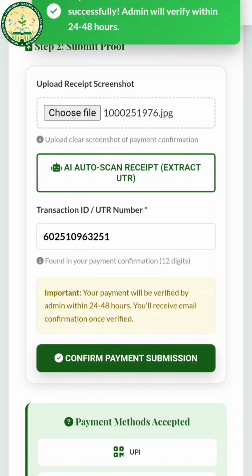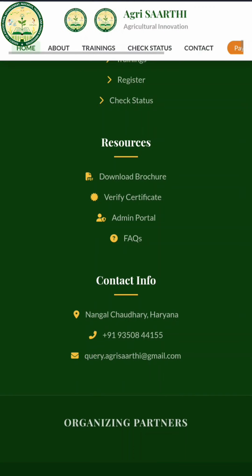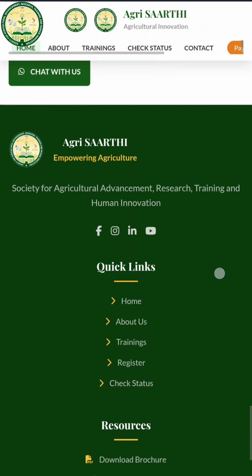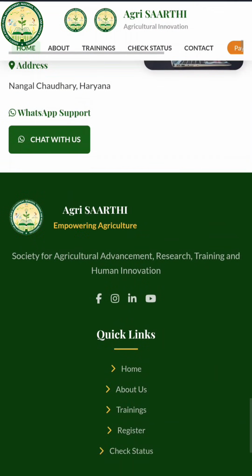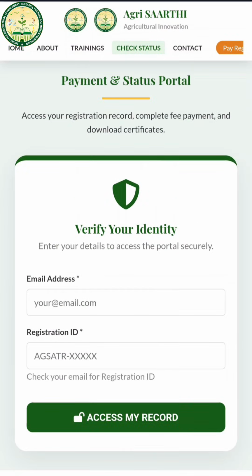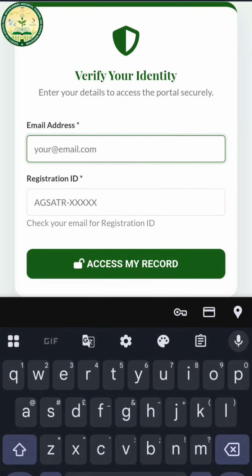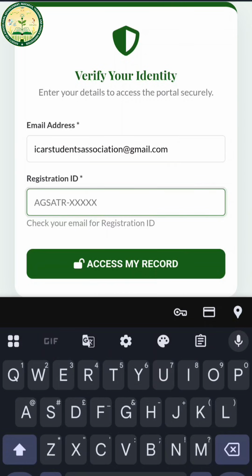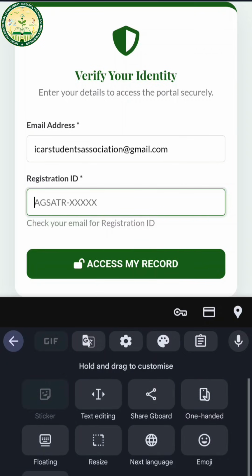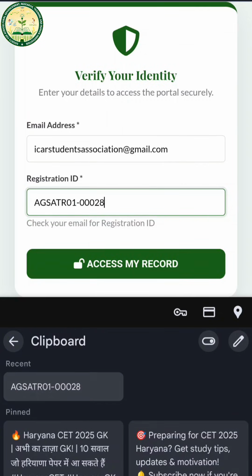The payment details were submitted successfully. Admin will verify and get back to you. So now we can check our status, right? So here we can check our status. The email will be sent to your email ID. I have registered with this ISA Students Association at gmail.com, and this registration ID is, let me check it. I have copied it, so here we go, and access my record.